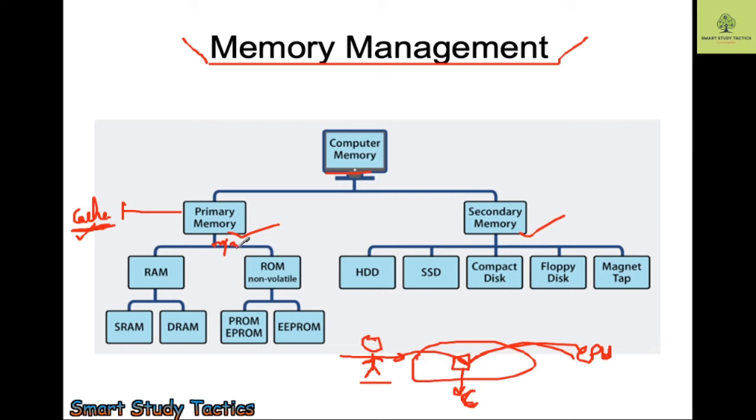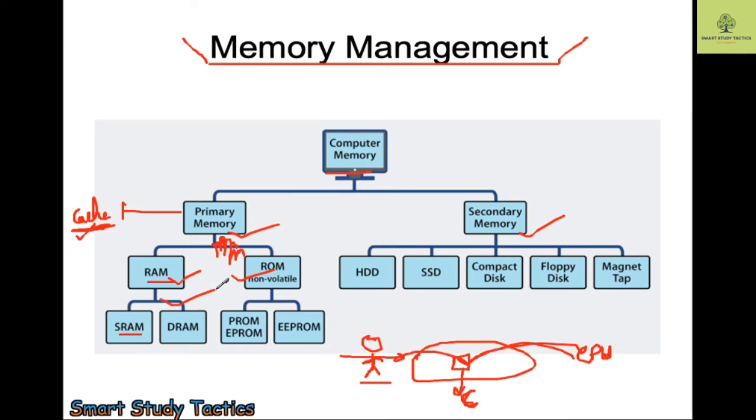Now we have the main memory. I'm writing, it is the main memory. Main memory can be categorized into RAM and ROM. RAM stands for random access memory, and RAM can be categorized in two ways.